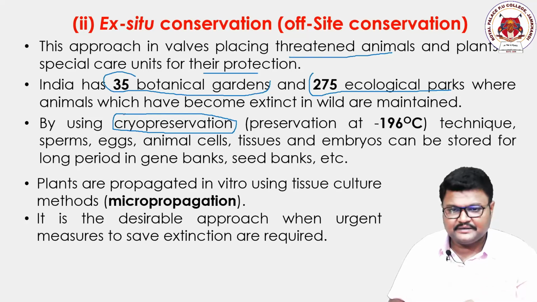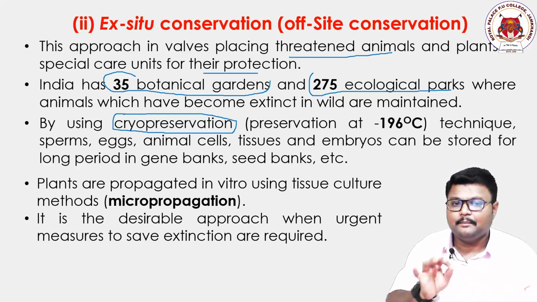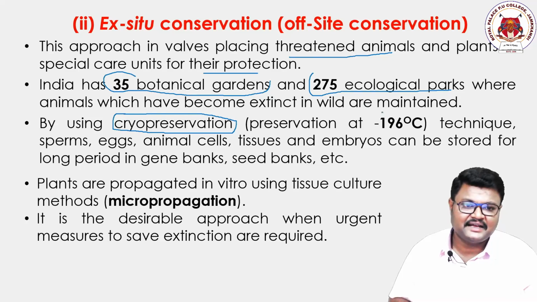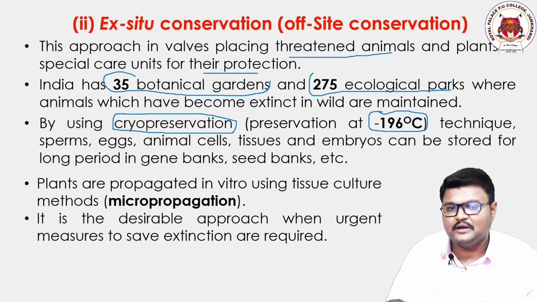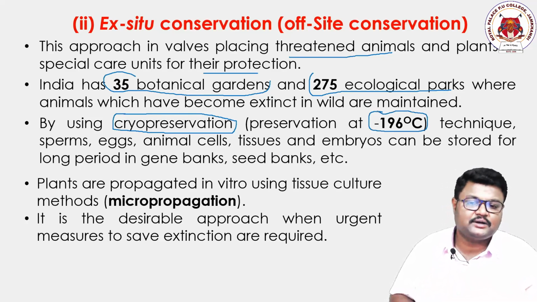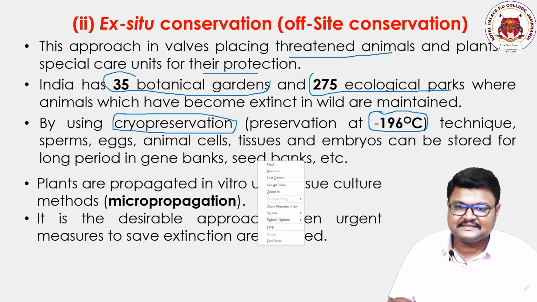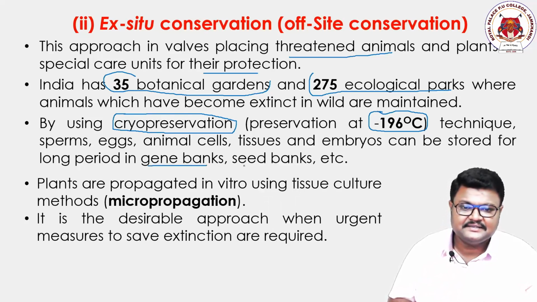Cryopreservation involves saving these samples at minus 196 degrees Celsius. I repeat, protecting these specimens under minus 196 degrees Celsius is called cryopreservation. Some examples are gene banks, seed banks, etc.